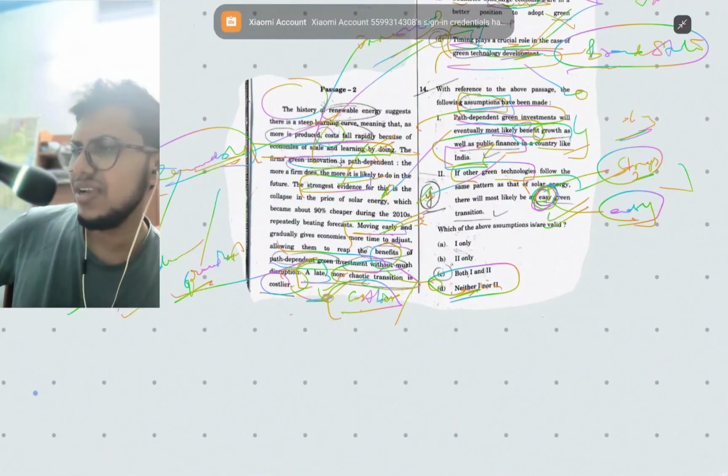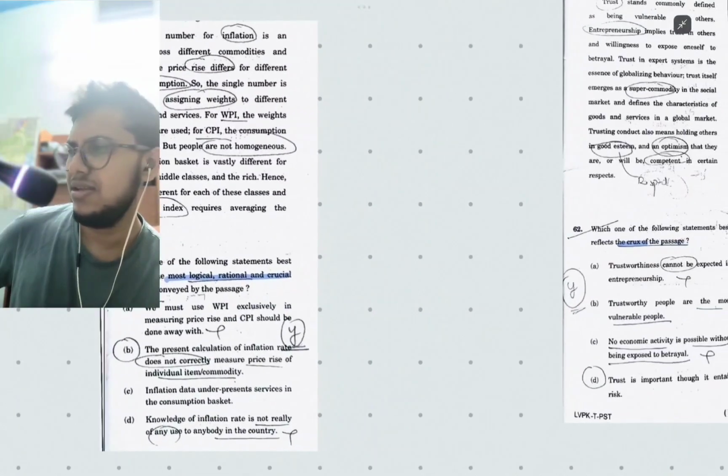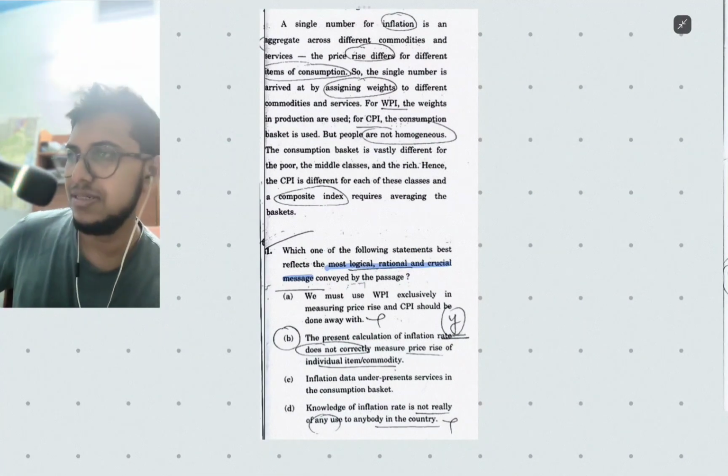India is not represented, but we have to consider it in this passage.